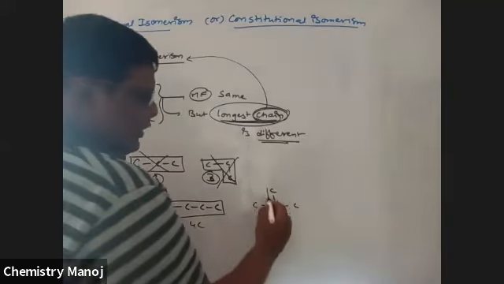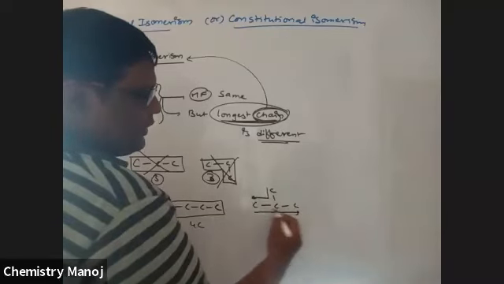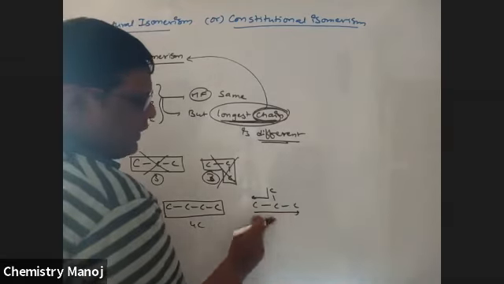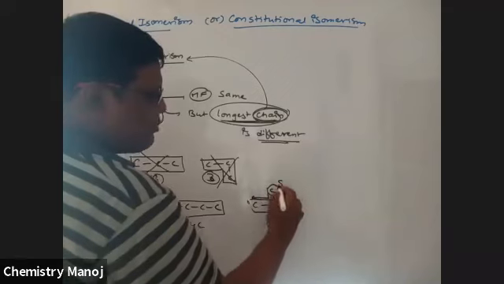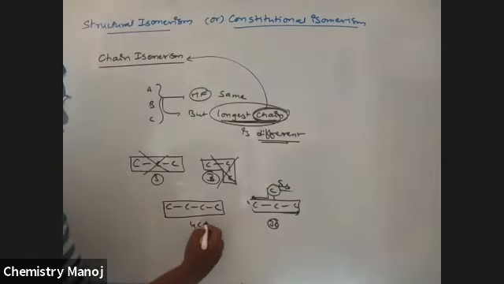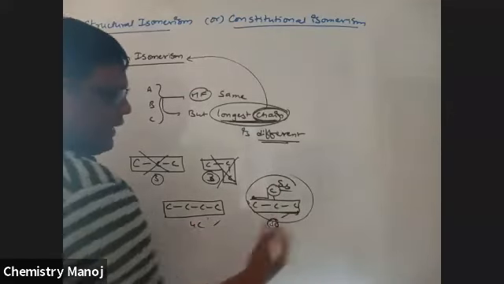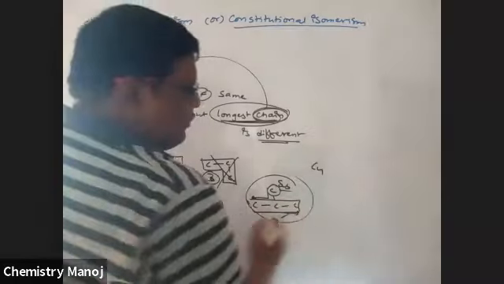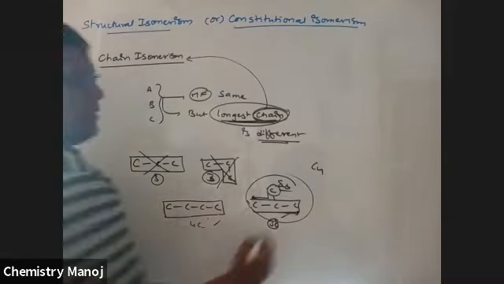In this way, this is 3 carbons, this is the subchain. Whatever it may be, the longest chain is a 3 carbon chain. This contains 4 carbons, this also contains 4 carbons. But here it is a 4 carbon chain, here a 3 carbon chain. The molecular formula is C4H10, with hydrogens 1, 2, 3, 4, 5, 6, 7, 8, 9, 10.